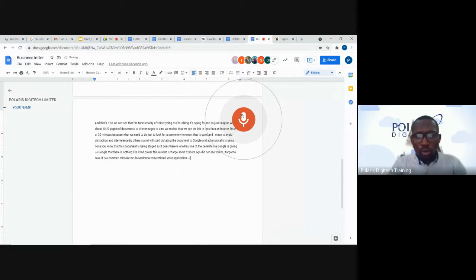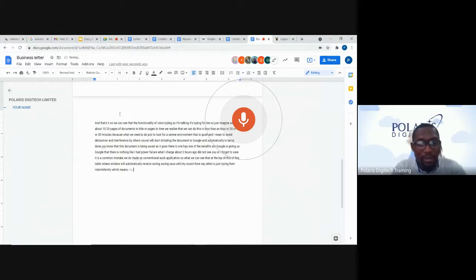At the top of this window, we're seeing "Saving". You can see my cursor here. Saving is just showing there intermittently, which means this is being saved automatically into the cloud, which is where Google is saving our files, our documents. So we don't need to be sharing files or flash drives or other things. We automatically see them on the cloud in our Google Drive, one of the products attached to our Google Workspace. As we are seeing now, I've typed about 10 lines within a few seconds.